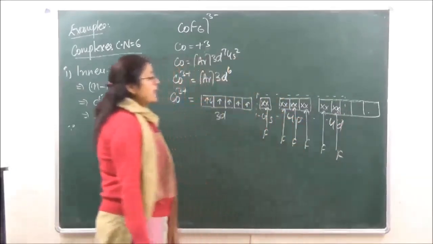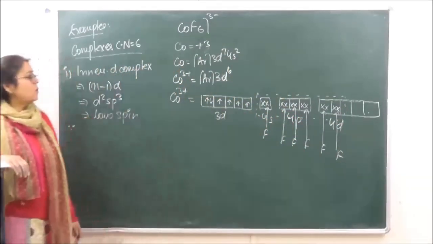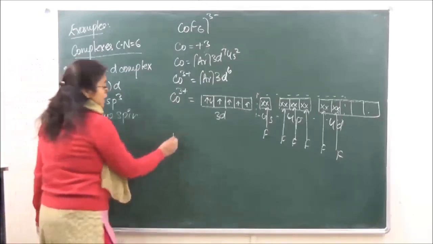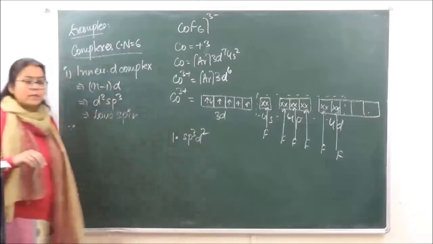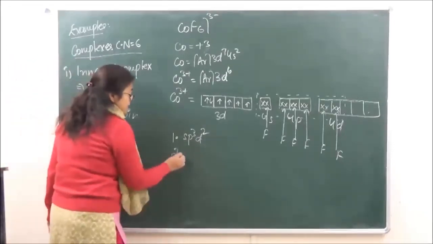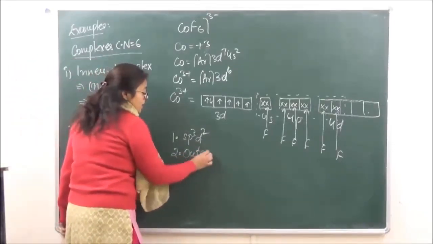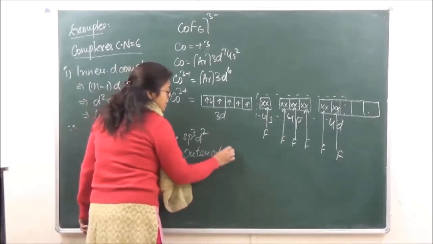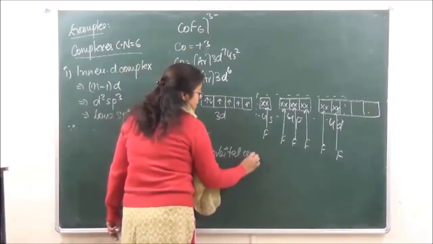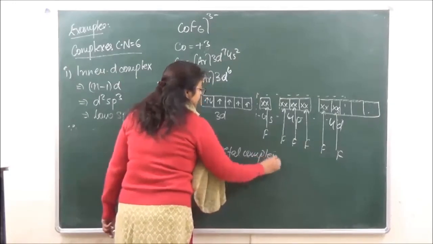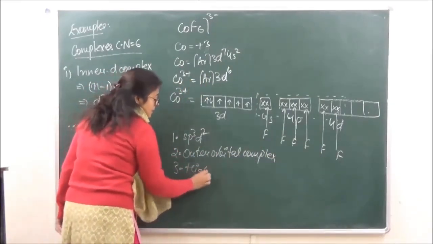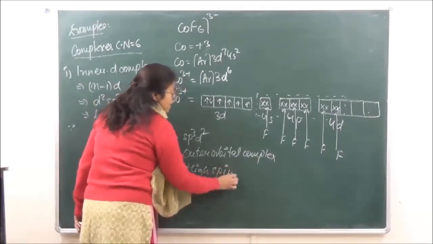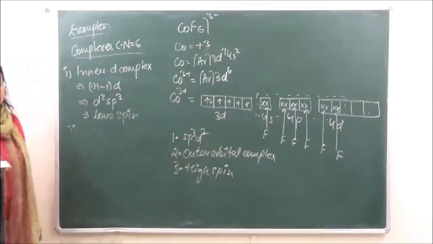okay. So now when we are writing the characteristics of this, how will we write? Number 1, hybridization is going to be sp3d2. Okay. Number 2, it is an outer orbital complex. Number 3, it is high spin. You can see that the number of unpaired electrons in this case is going to be 4.